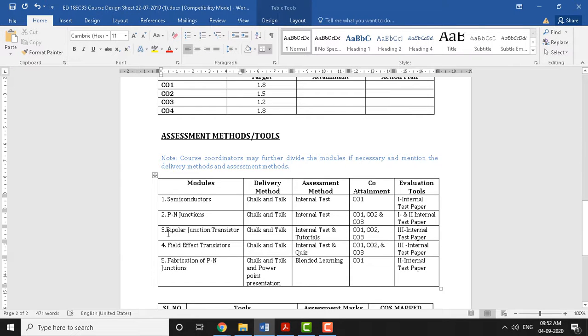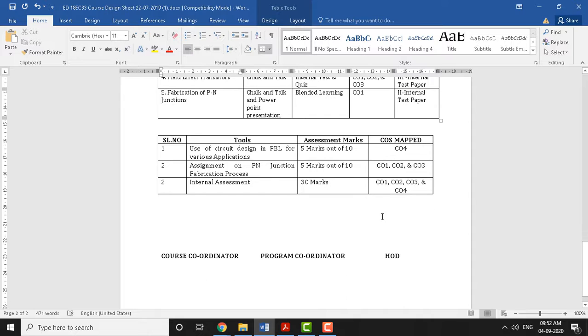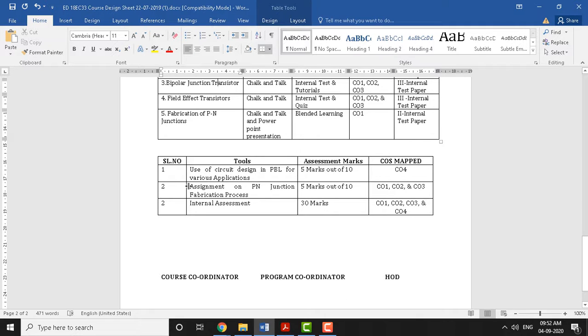Okay. Module 3 is the bipolar junction transistor. The delivery method is again Chalk and Talk or PPT. This is again assessed through the internal test, and again CO1, 2, 3 are covered in this module. And the assessment is the third test. Okay. Fabrication of PN junction is assessed through the second internal test, and FET is assessed through the third internal test. FET and BJT, the evaluation tools used for these, 3 and 4, are the internal test papers. Okay. Finally, we have different tools used for activities.